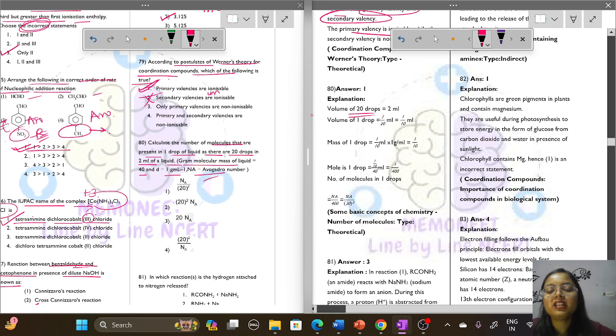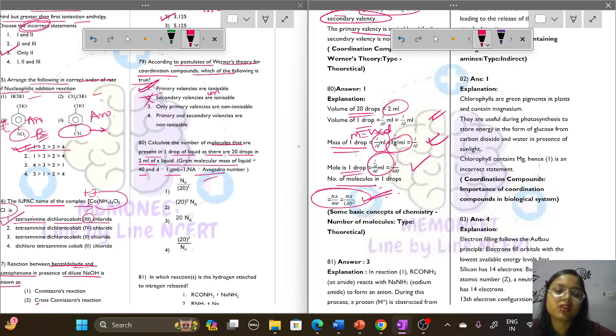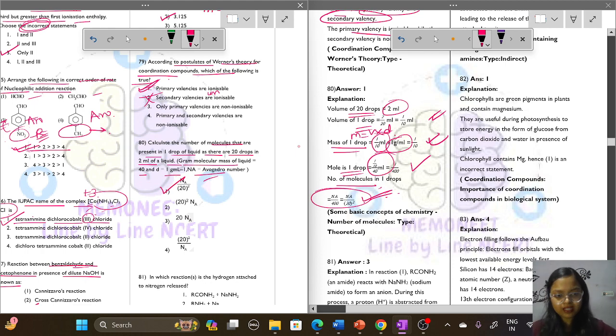So the volume of 20 drops is 2 ml. What will be the volume of one drop? It is 2 by 20 ml. This is simply the unitary method. Then we have to calculate the mass of one drop. It is 1 by 10 into 1, because mass equals volume into density. From this, we calculate the moles of one drop, which comes out to be 1 by 400. The number of molecules comes out to be Na by 20 whole square. So option number 1 will be the correct option.